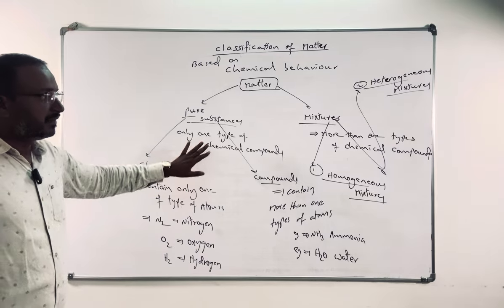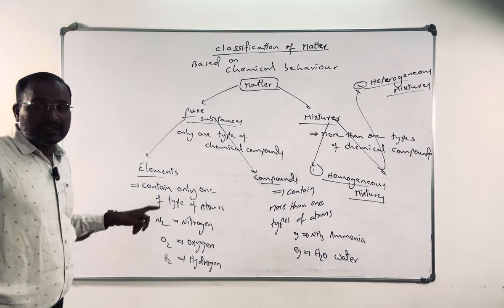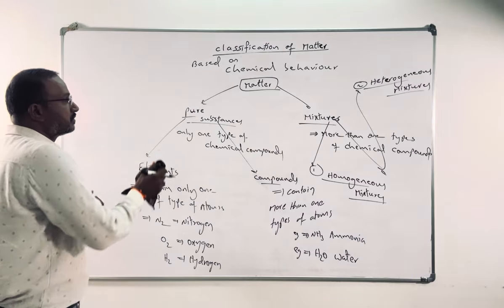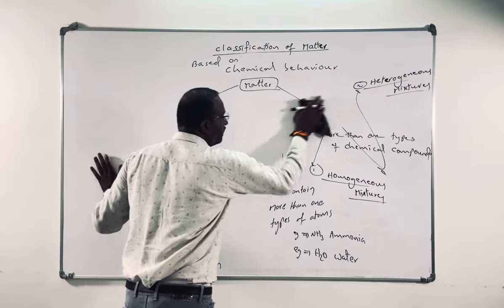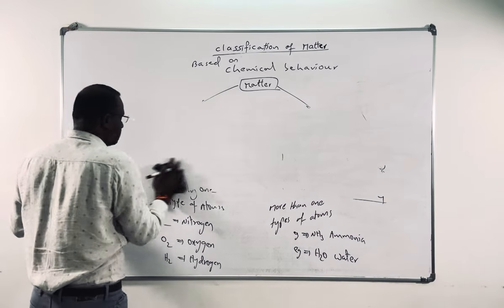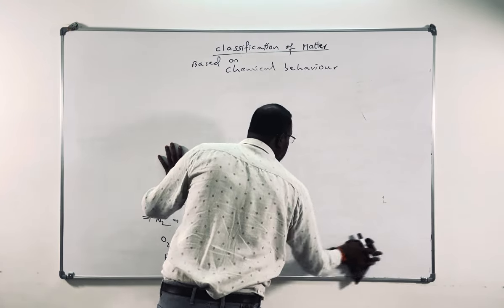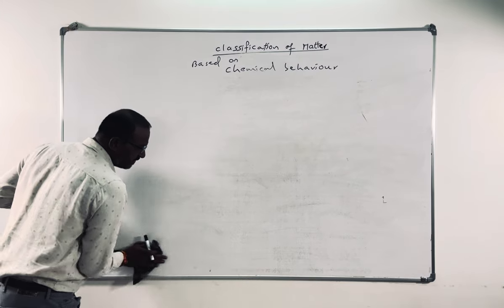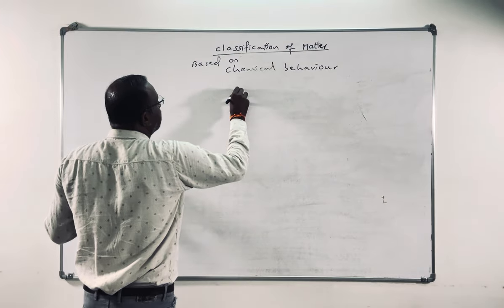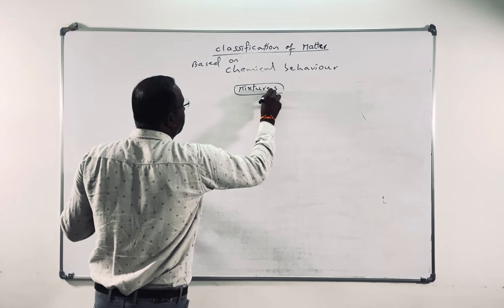I'm removing this one because we'll get confused. So this is the pure substance classification. If you want the notes, pause the video and write it down. Then I'm going to heterogeneous mixtures. So let me discuss mixtures, homogeneous and heterogeneous, based on chemical behavior only. Based on physical behavior, I completed that in the previous video. I'm writing about mixtures, one of the types of matter.